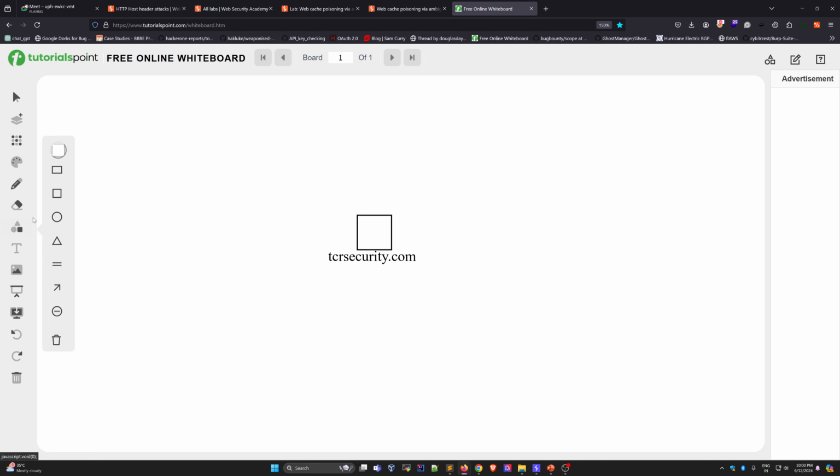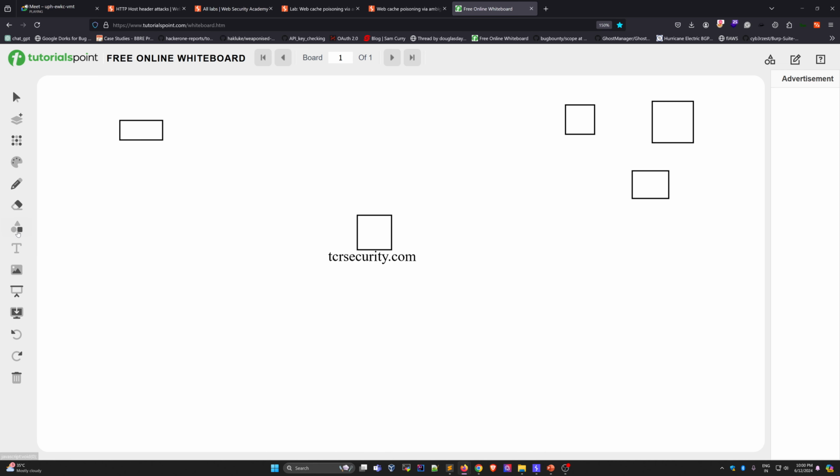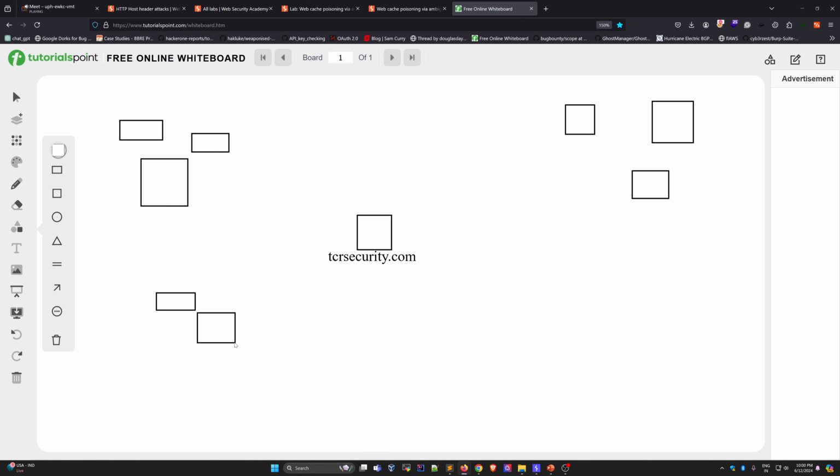Let's say they have 2-3 servers in India. Let's say 3 servers from India. They have servers in every country. Let's say these servers are in the UK, and some servers, let's say, in the USA. So in every country they have servers. And how are they using these servers to enhance the website? They are using caching.